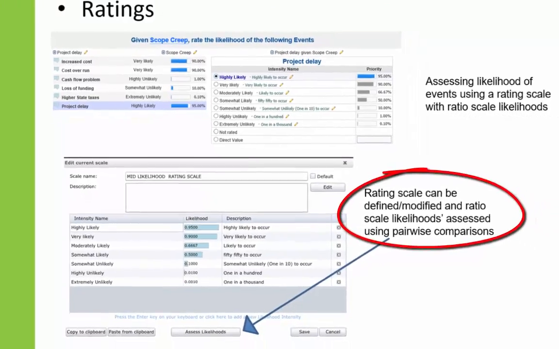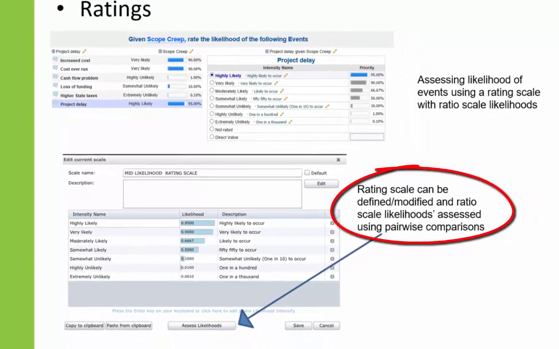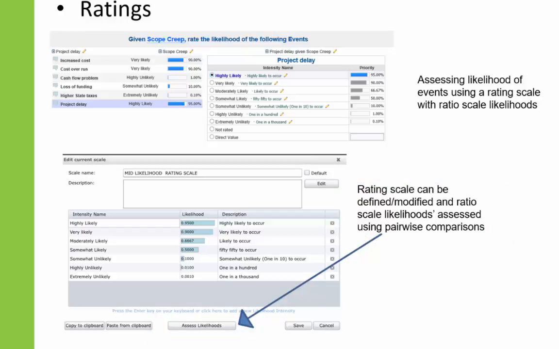The ratio scale likelihoods for the intensities can be based on logic, such as likelihoods computed from the occurrence rates using a Poisson probability distribution, or computed from pairwise comparisons of the likelihoods of the rating intensities, or copied from existing scales published in the literature or in use at an organization.